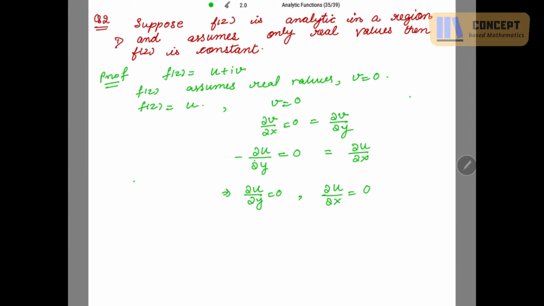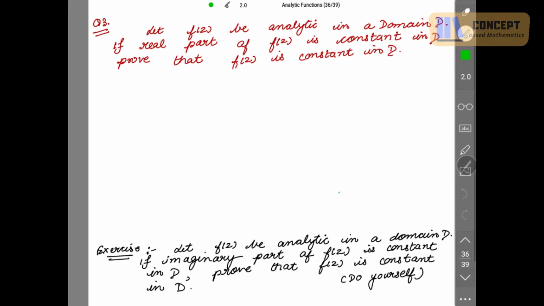So by using the CR equations, I get the partial derivatives of u to be 0, which implies u is constant. If u is constant, then f(z) is also constant. So f(z) is constant. Hence the proof. Next. Let f(z) be analytic in a domain D. If the real part of f(z) is constant in D, prove that f(z) is constant in D. Now here the real part is constant.